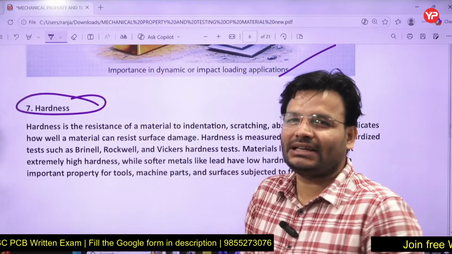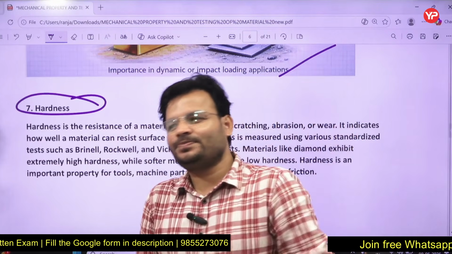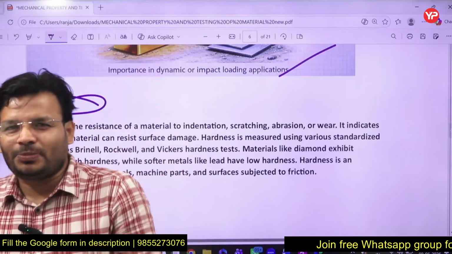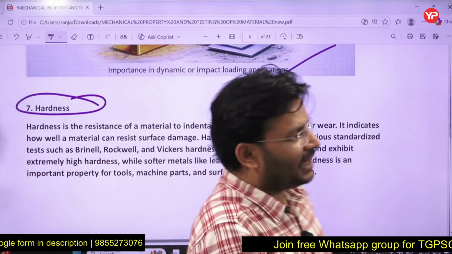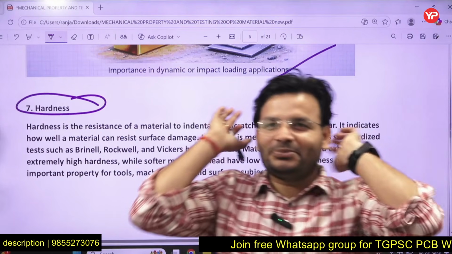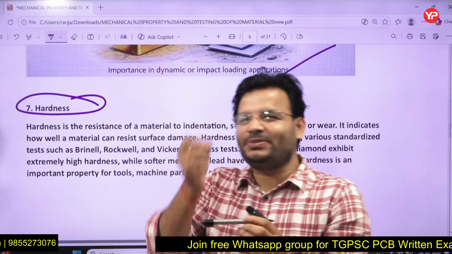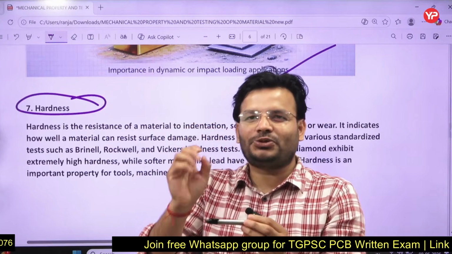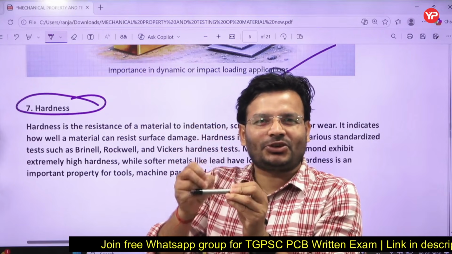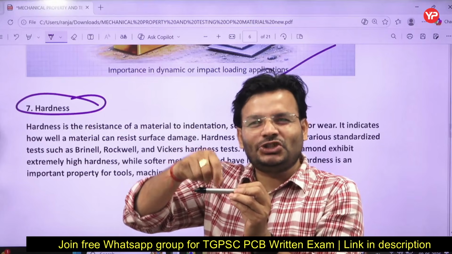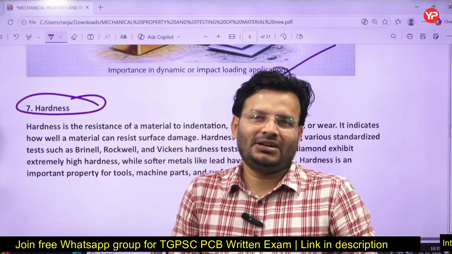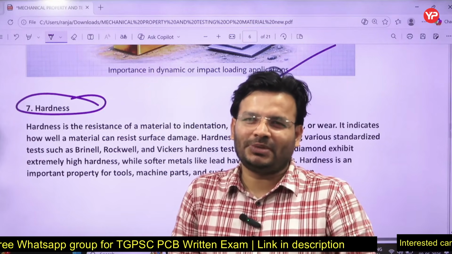That is called hardness. Like the soap you use during the bath, soap is very soft. Why? Because it is easy to scratch the soap, and easy to penetrate, so it is very soft. Sodium is also a very soft metal.